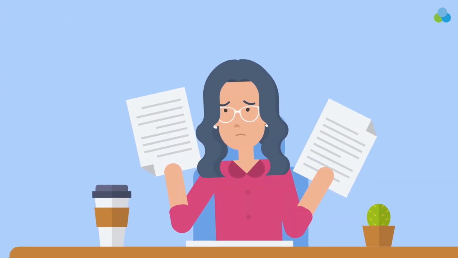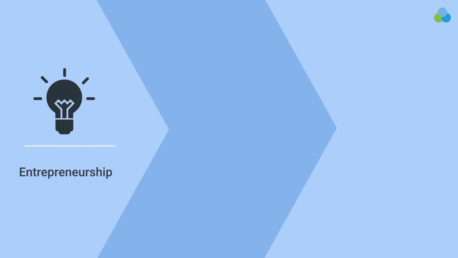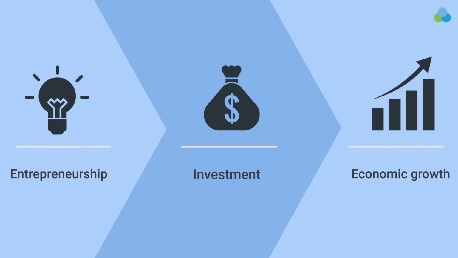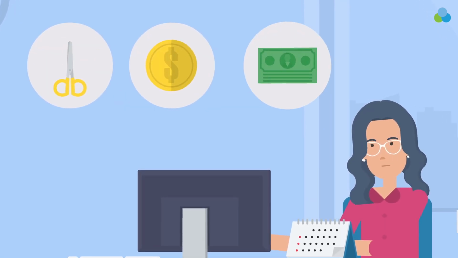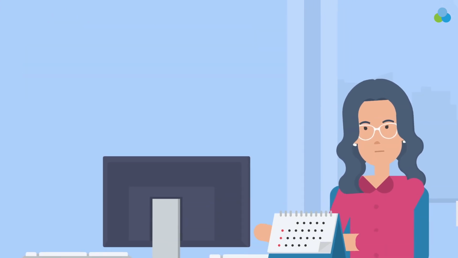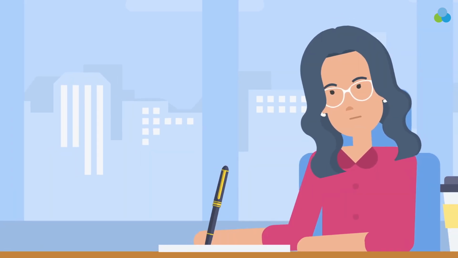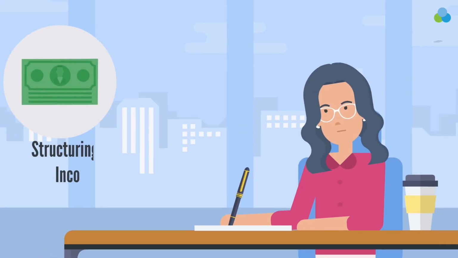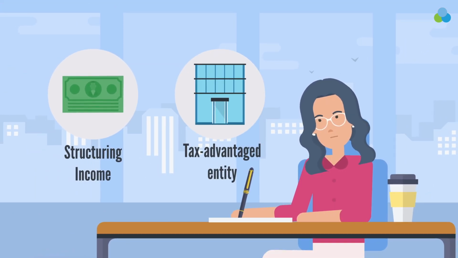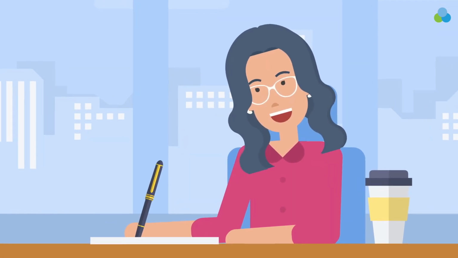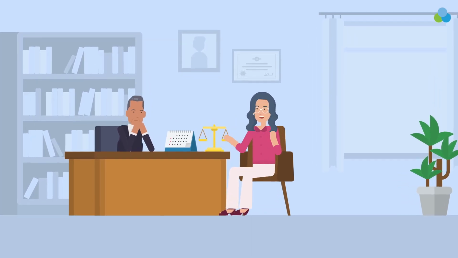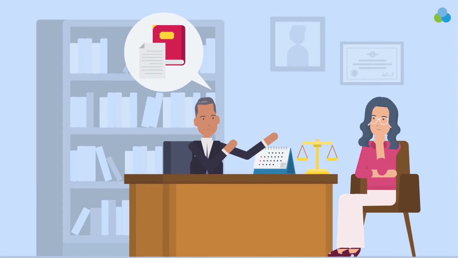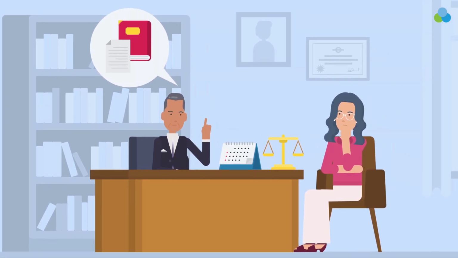Taxes may seem like a huge financial burden for a business, but the tax law usually wants to help incentivize entrepreneurship, investment, and economic growth. So they usually provide certain tax provisions such as deductions, credits, and favorable treatment of certain business expenses, which can provide advantages for business owners. By planning and executing the right mix of tax strategies, such as structuring your income and choosing a tax-advantaged business entity, you can drastically reduce your tax burden while still complying with the law. It is important to seek professional advice from an accountant or tax specialist to help you navigate the tax landscape and ensure compliance with all applicable tax laws.